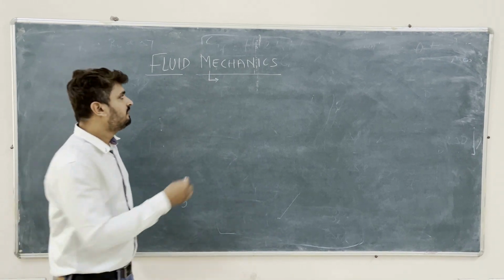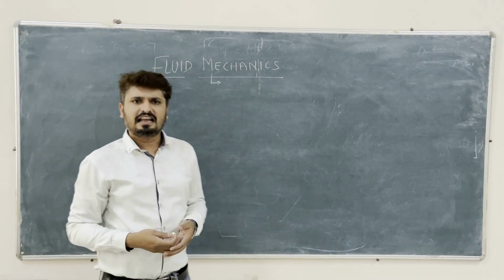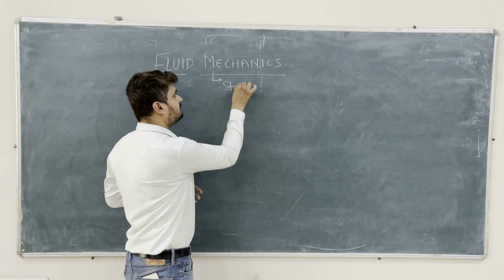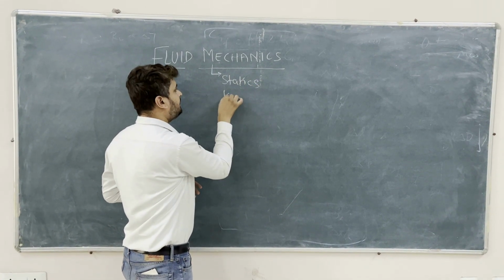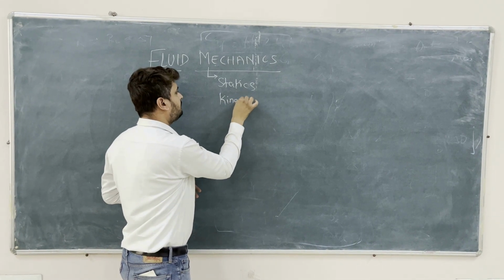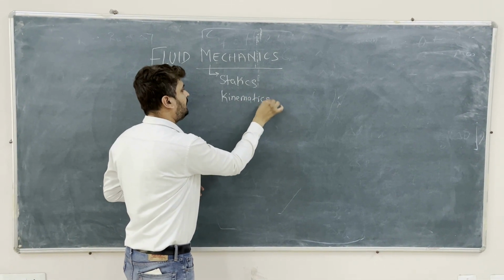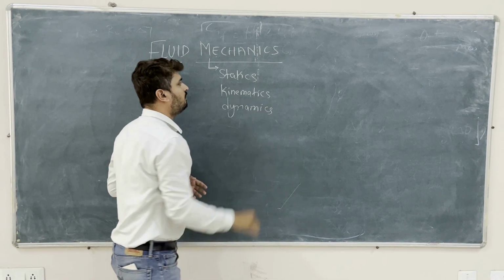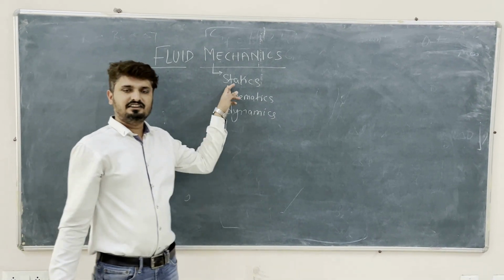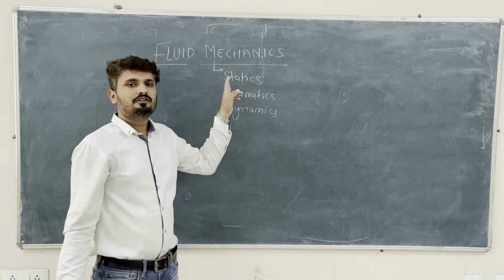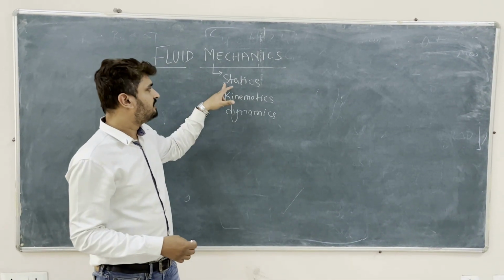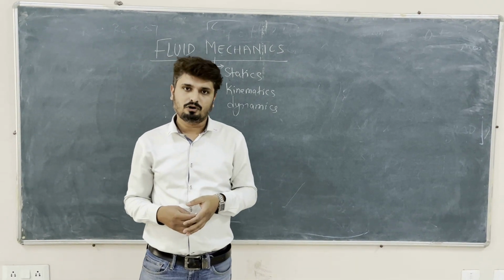In mechanics there are basically three types: statics, kinematics and dynamics. We all know what statics is, as we already studied in strength of material; it is the application of force on a static body.